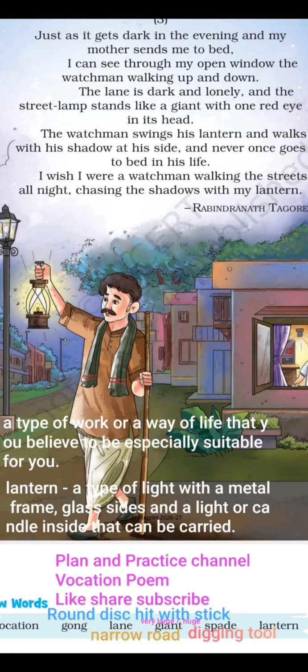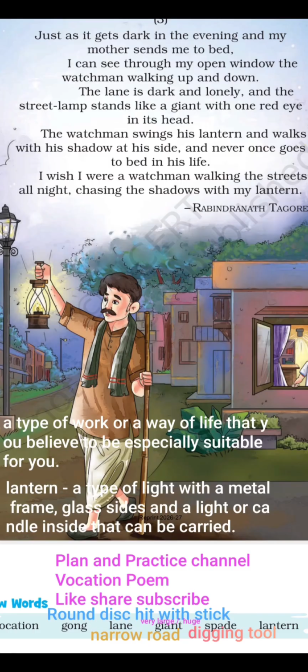So the lane is dark, the street is dark without light. And lonely means nobody is there on the road. The street lamp stands like a giant with one red eye in its head. So the street lamp is there.